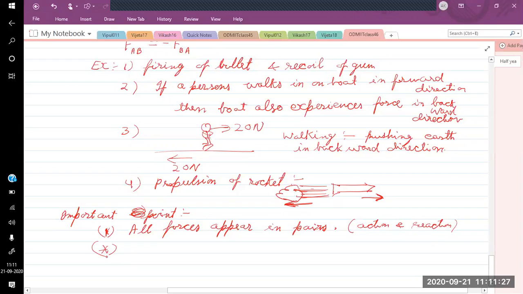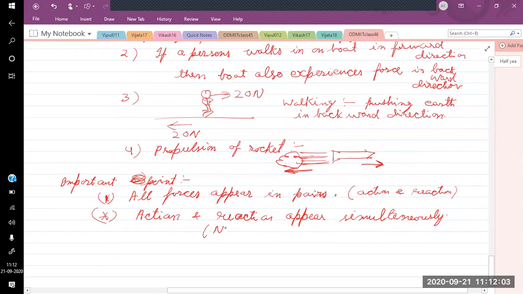Simultaneously means it is not like cause and effect related. It is not like if a force F1 appears, then as a reaction F2 will appear. It is like F1 and F2 will start acting simultaneously. So action and reaction appear simultaneously. Simultaneously means not one after another.